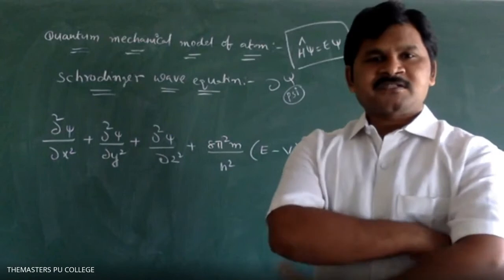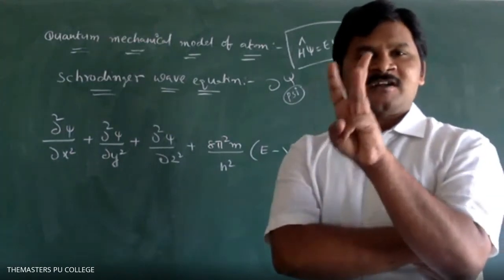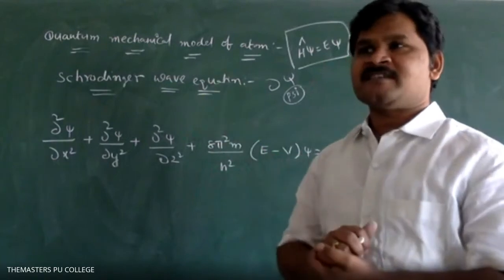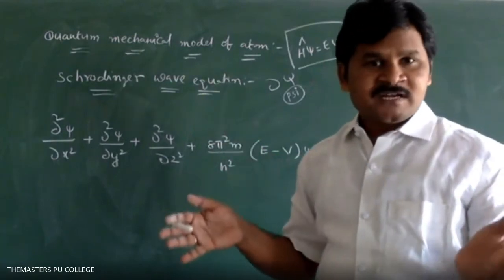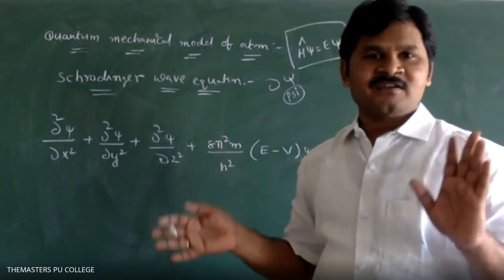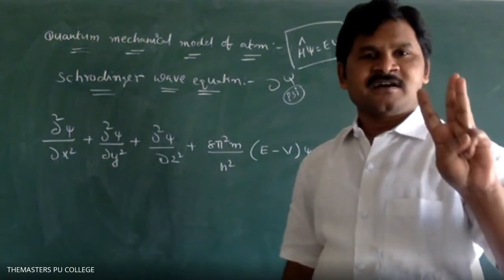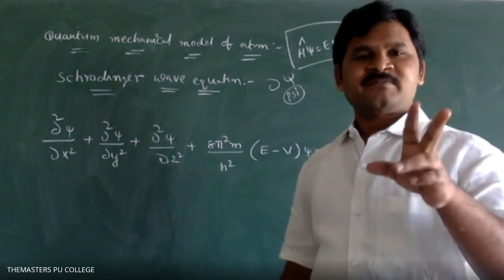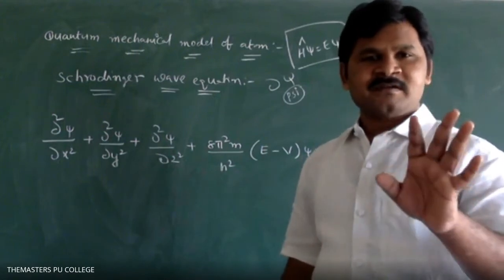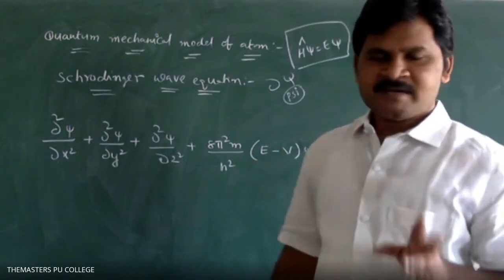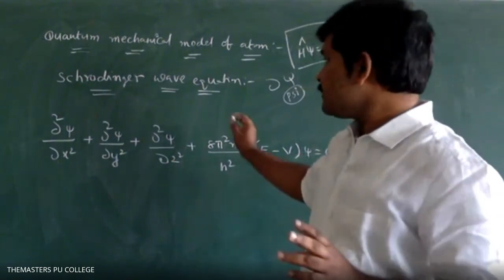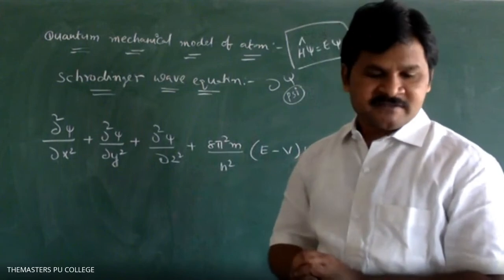So quantum numbers, 4 we have. 3 quantum numbers are the derivation or results of the Schrodinger wave equation. That are also used to identify the position of electron. Only 3 quantum numbers are derived from the Schrodinger wave equation: principal quantum number, azimuthal quantum number, and magnetic quantum number. That I will say later. Don't need to worry. Okay, so this is about the Schrodinger wave equation.